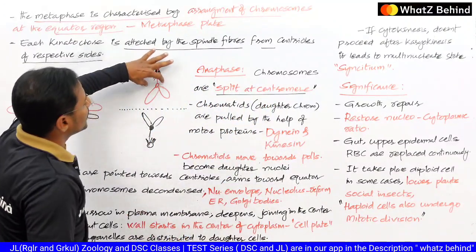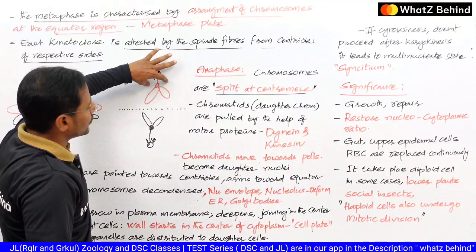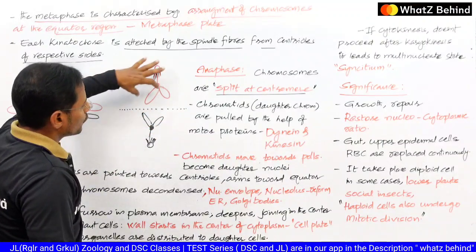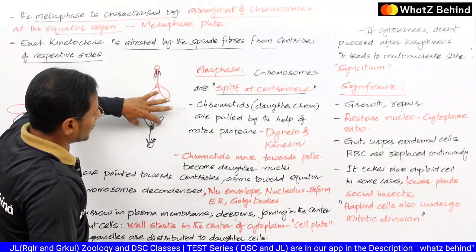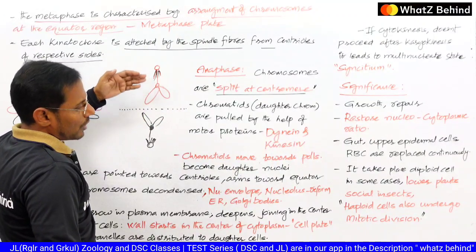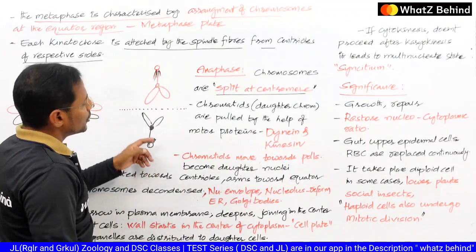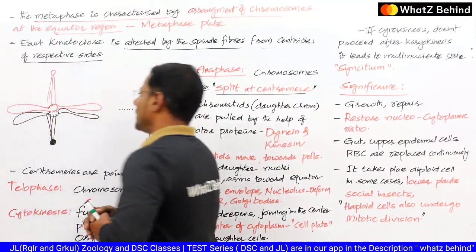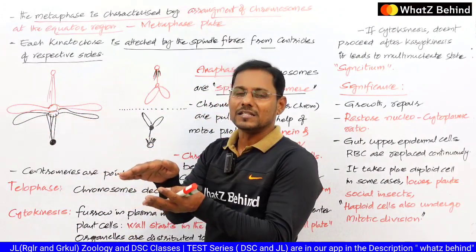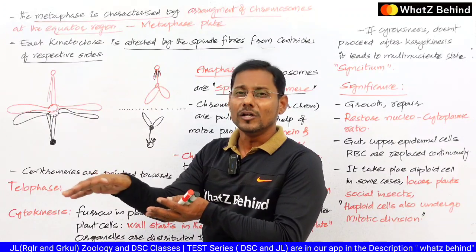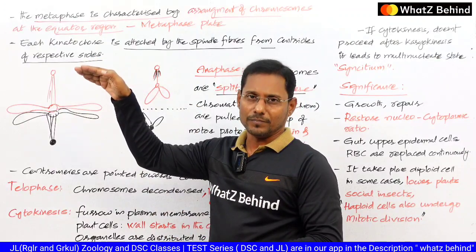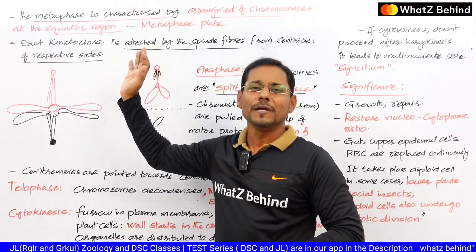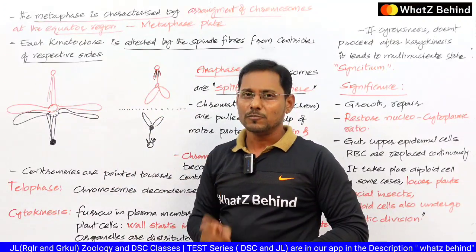Why? Because here the spindle fibers are going to pull by attaching at the centromere region of every chromatid. Generally there are two chromatids present in the chromosome. So one chromatid is pulled upwards and the other chromatid in the same chromosome is pulled towards the other centriole side. So here, when it is attached and pulled, ultimately this chromosome is being split, not just pulled. Remember, after splitting it is pulled. So in mitosis it splits, whereas in meiosis the entire chromosome is being pulled without splitting. That is the key point you have to observe and focus on.